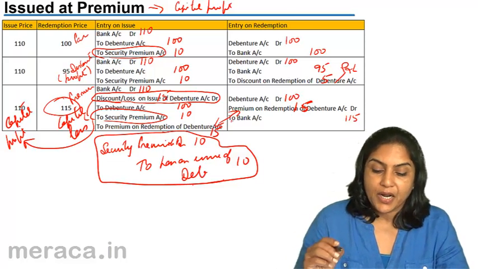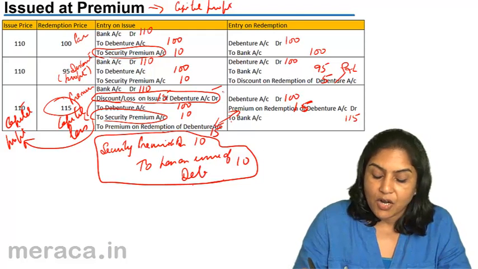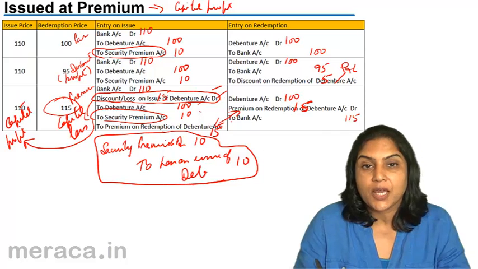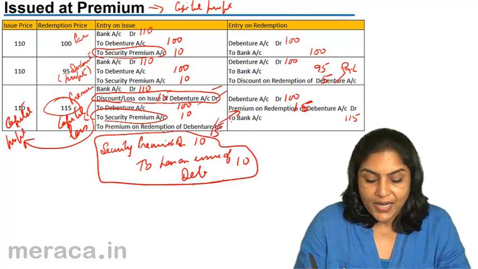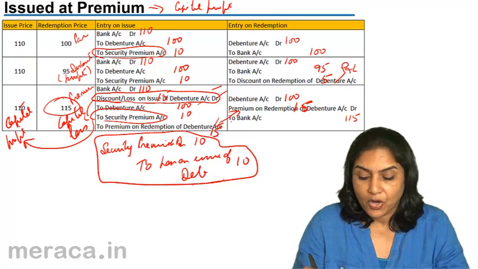Bank account debit 110 with the total amount received. Discount or loss on issue of debentures account with the premium on redemption. To debentures with the face value. To securities premium with the premium on issue. To premium on redemption of debentures, again credited with the premium payable on redemption.